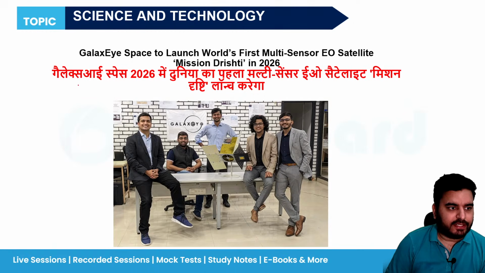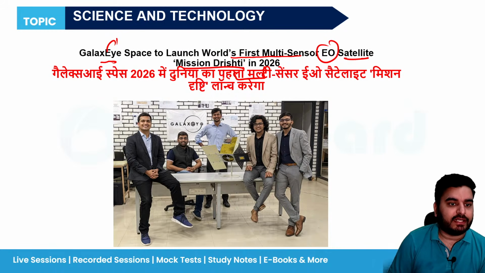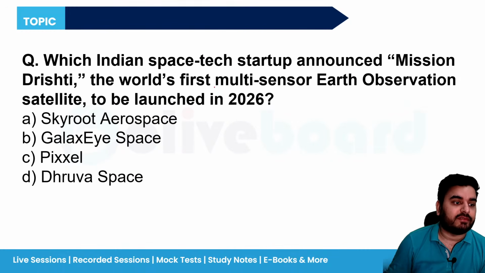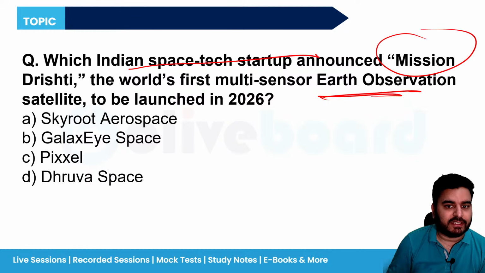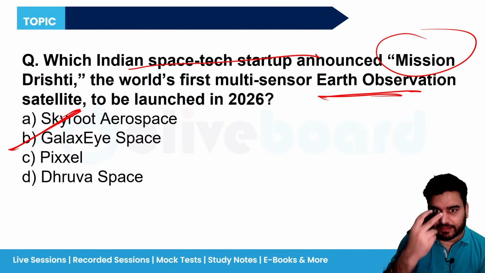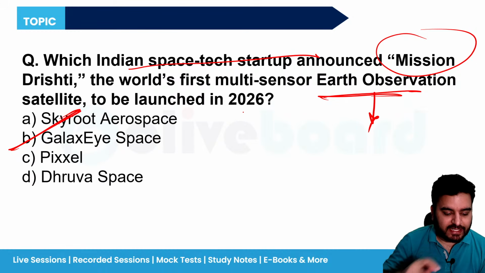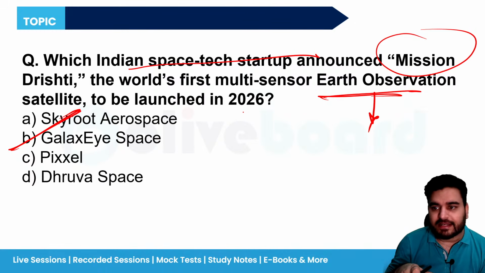Next, science and tech related news. Galaxy, it is a private company. Galaxy Space is going to launch world first multi-sensor Earth observation satellite under mission Drishti in the year 2026. So whenever you find this word mission Drishti, remember it is related with Earth observation satellite. So which Indian space tech startup has announced mission Drishti? So it is Galaxy. Okay. Drishti means what? Vision. And this Earth observation satellite is going to visualize the entire Earth surface.